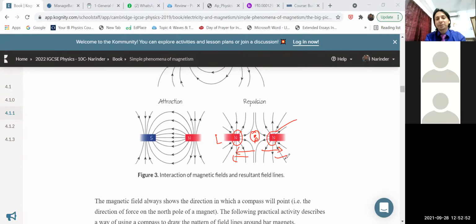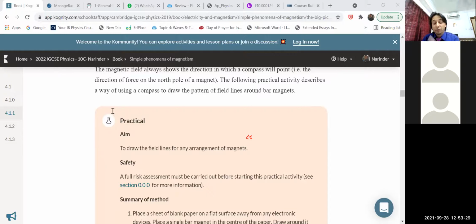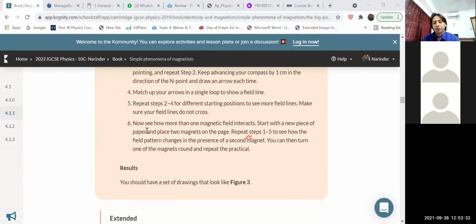But as soon as, my dear children, you shift the point P slightly to the left side, so that it is near the left side magnet or near the right hand side magnet, not at the center, then it will move. If it is near the left hand side magnet, then the magnetic material gets attracted to the left hand side magnet. And if it is near the right hand side magnet, definitely it will be attracted by the other magnet. So this is something about these magnetic field lines, children. You have to practice how to draw these magnetic field lines. Remember, outside they go from north to south, and